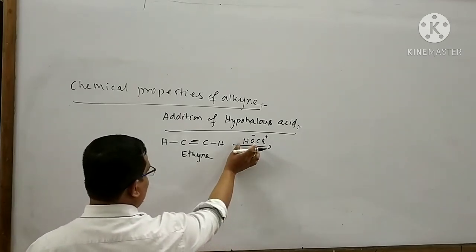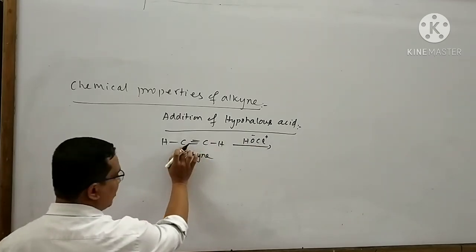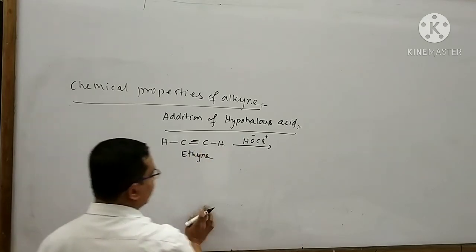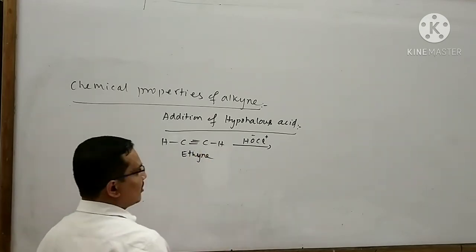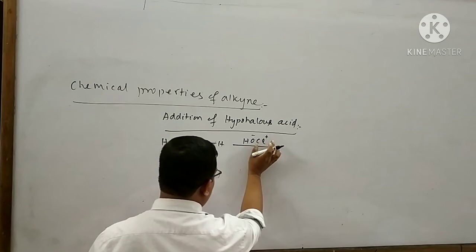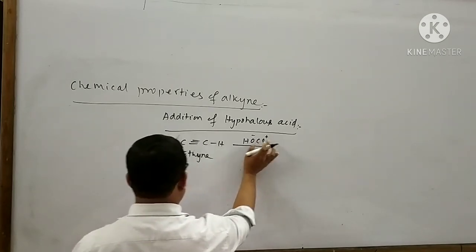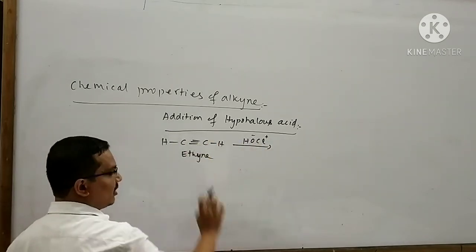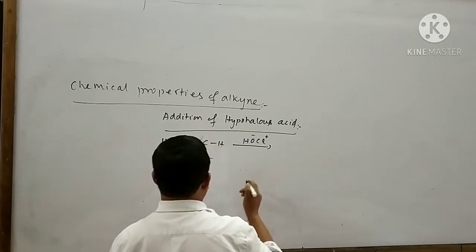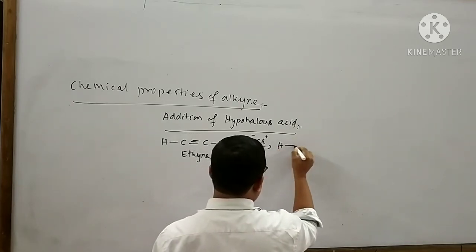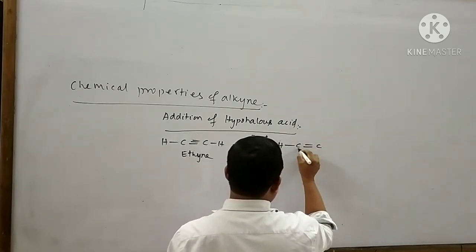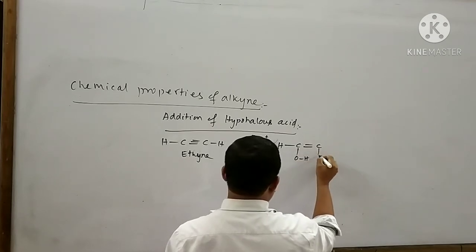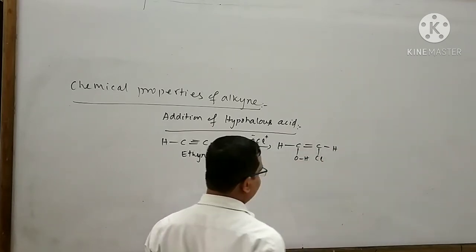I can attach the OH minus ion with this carbon atom or this carbon atom. Accordingly, I can also attach the Cl plus ion with this carbon atom or this carbon atom. So I can write the product like this: H-C(OH)=C(Cl)-H.